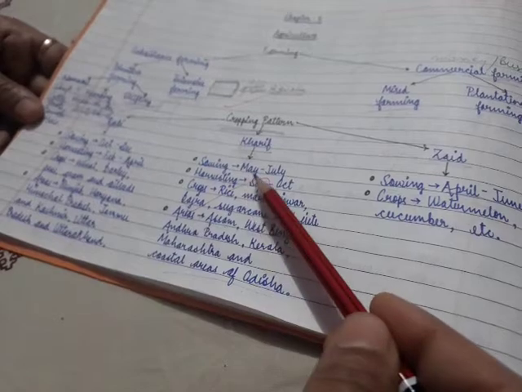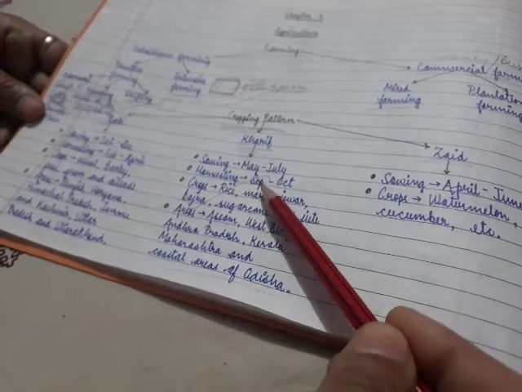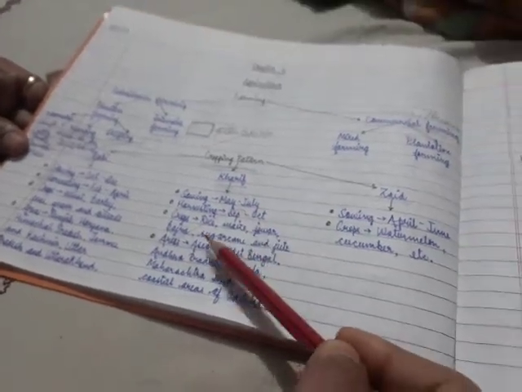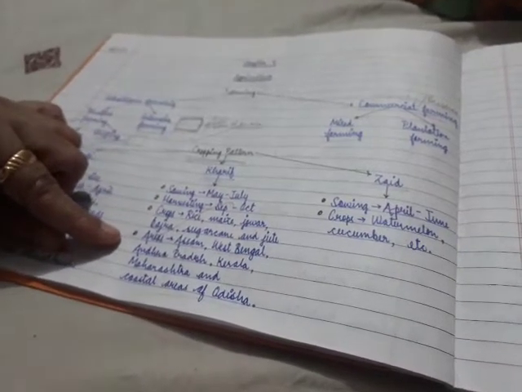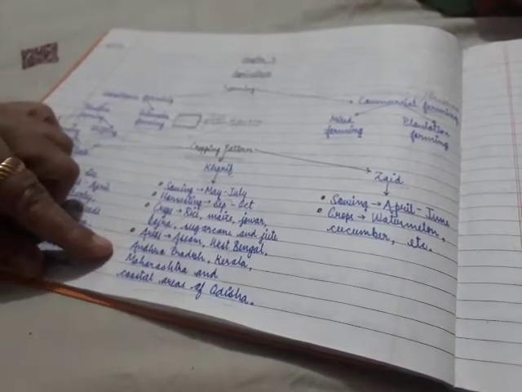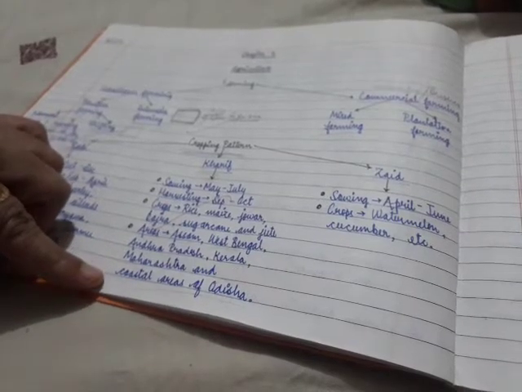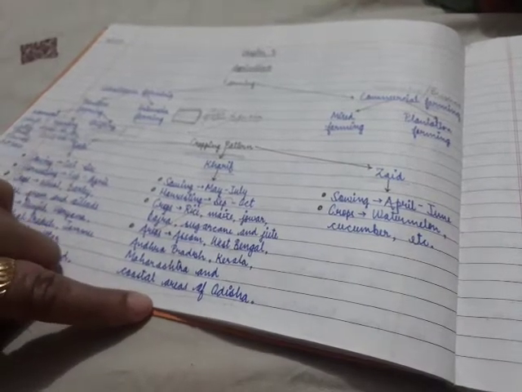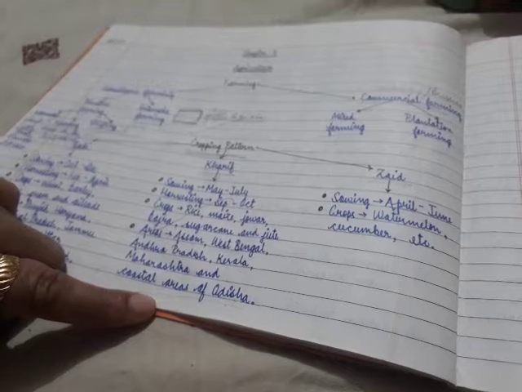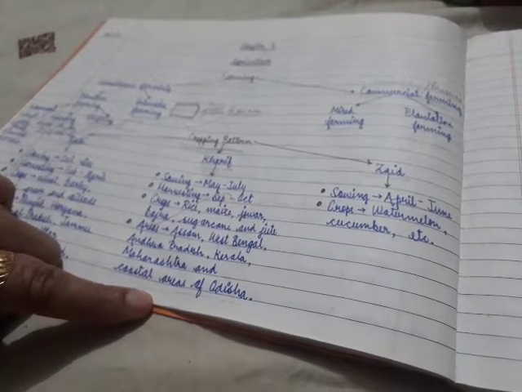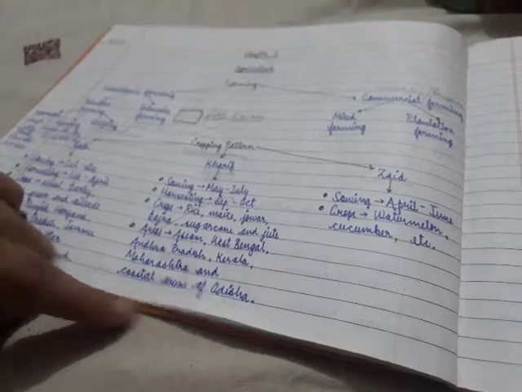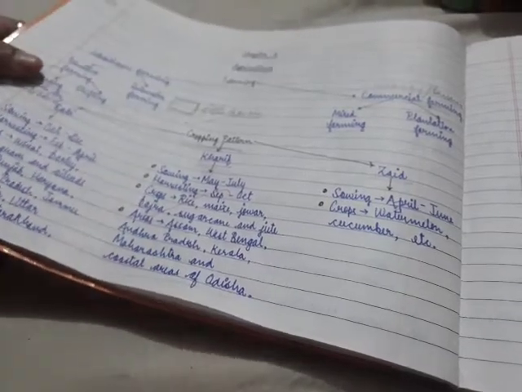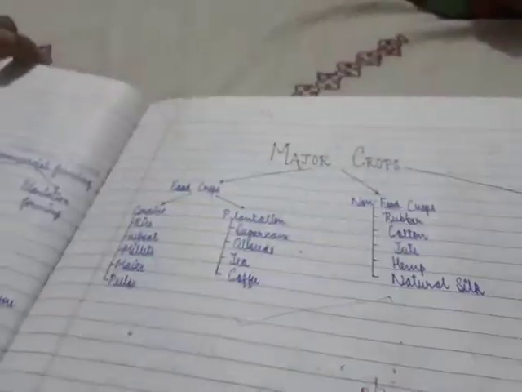Kharif: sowing time is May to July, harvesting time September, October. Crops are rice, maize, jowar, bajra, sugarcane and jute. Areas are Assam, West Bengal, Andhra Pradesh, Kerala, Maharashtra and coastal areas of Odisha. Zaid crops: sowing and harvesting time April to June. Crops are watermelon, cucumber, etc.